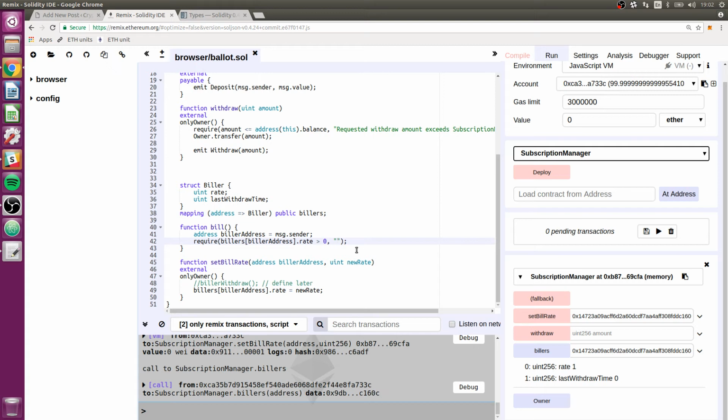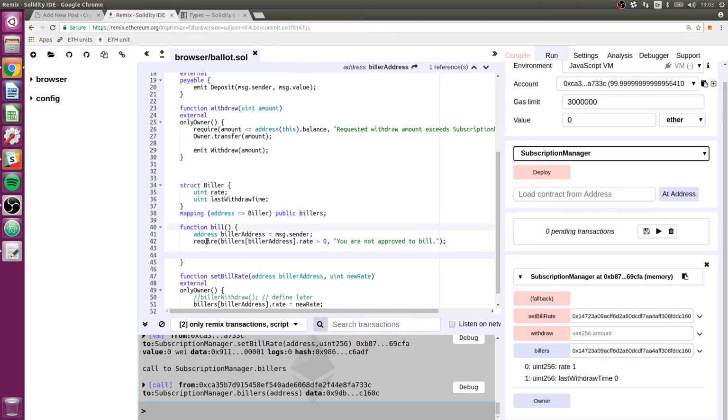Let's see. You are not approved to bill. I'll just keep it like that. You are not approved to bill. Okay. All right. So now if we get past that require, we know that the biller struct at the biller address in the mapping has a rate, some non-zero rate that they're allowed.